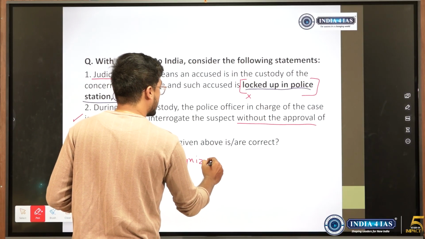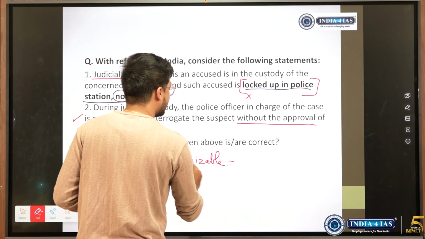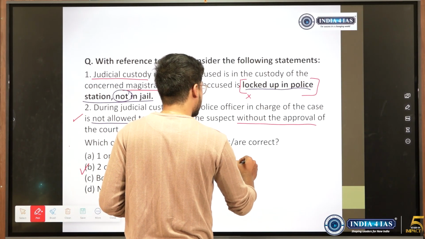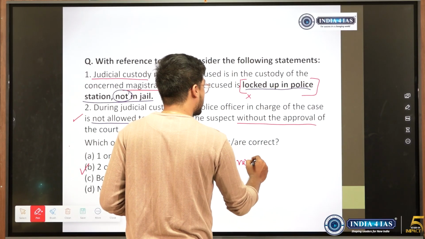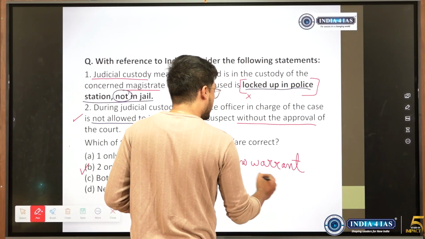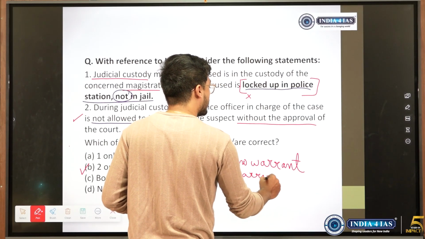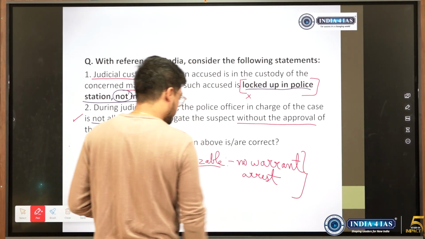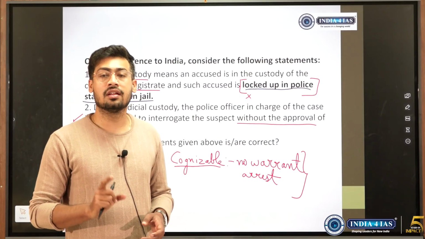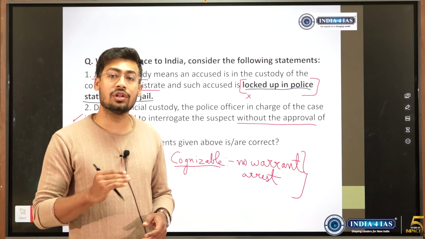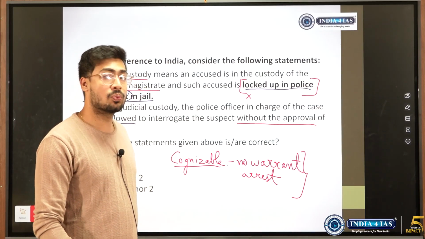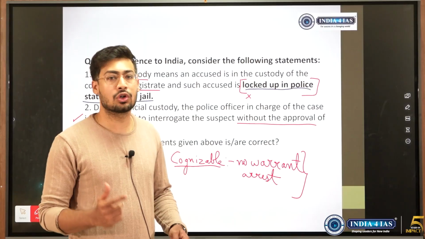Cognizable offense. See, cognizable offense means these are offenses which are more heinous, such as murder. So in cognizable offense there is no warrant that is being needed. So without warrant, no warrant is needed, so police can easily do the arrest. So in this case he will be under police custody. But if it is a non-cognizable offense, then before arresting the person, the police will have to take an order from the court, and only after that they can do the arrest. But cognizable, these are more heinous crimes. So in that case, the police will have to quickly arrest them without waiting for the court order. We'll move ahead.